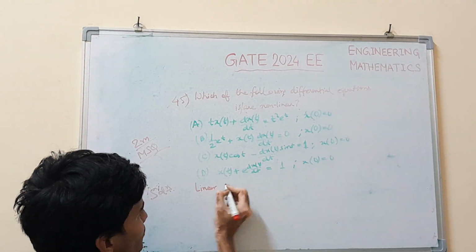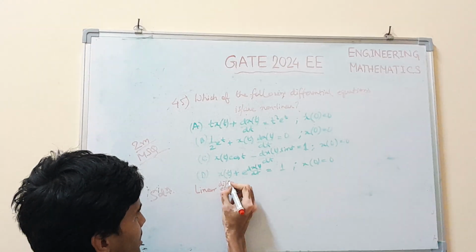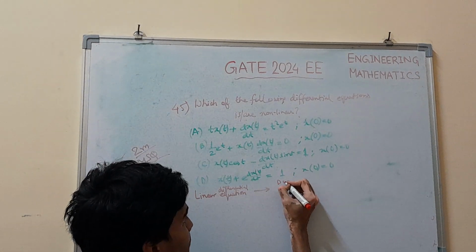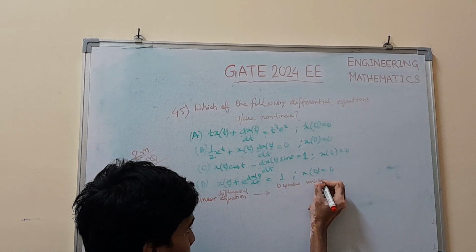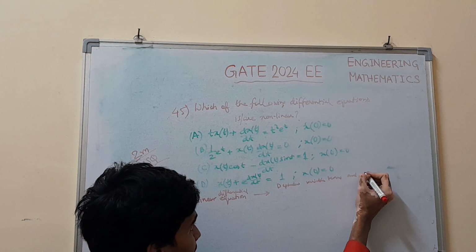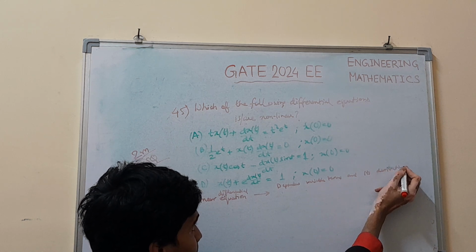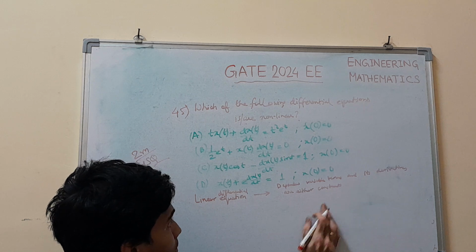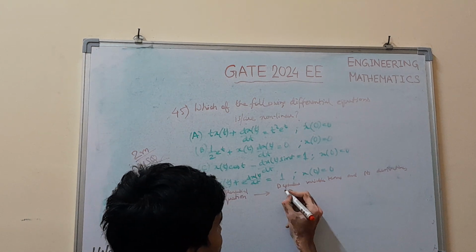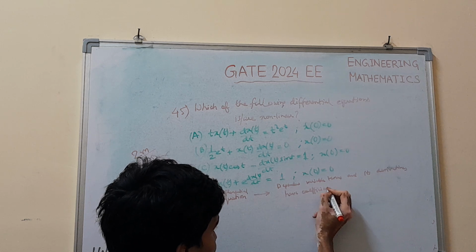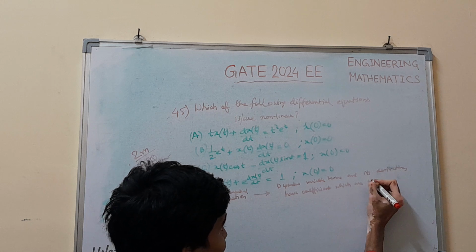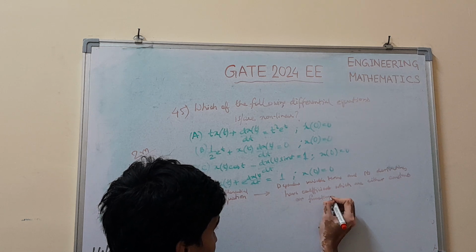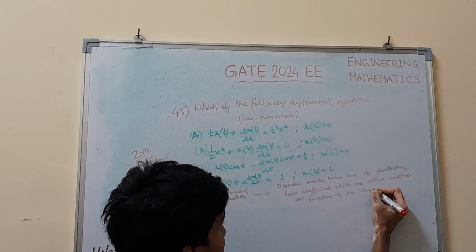Now how do we define a linear differential equation? A linear differential equation is defined as that differential equation in which the dependent variable terms and its derivatives have coefficients which are either constants or functions of the independent variable.